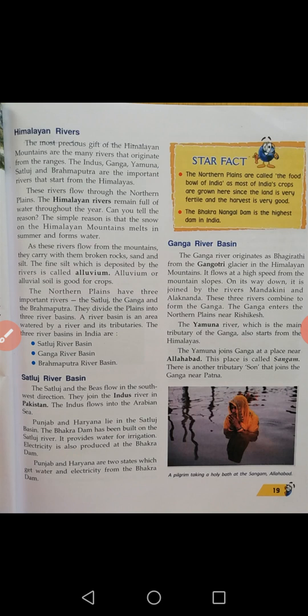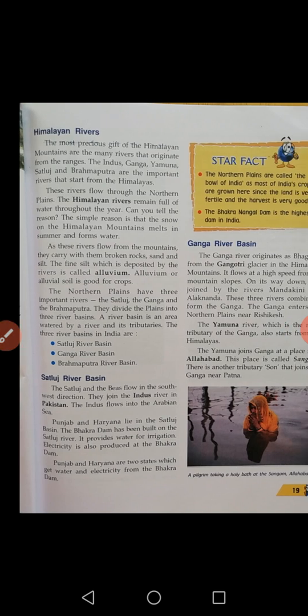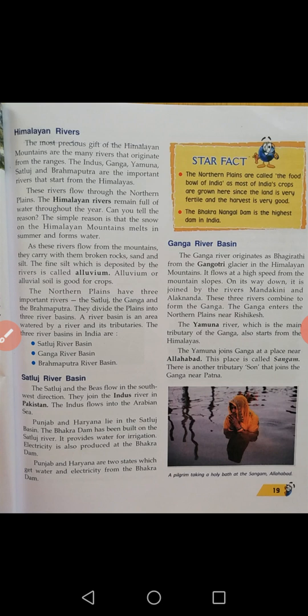We know rocks, we know sand, and what is silt? Silt is sand, soil or mud that collects at the sides or on the bottom of a river.